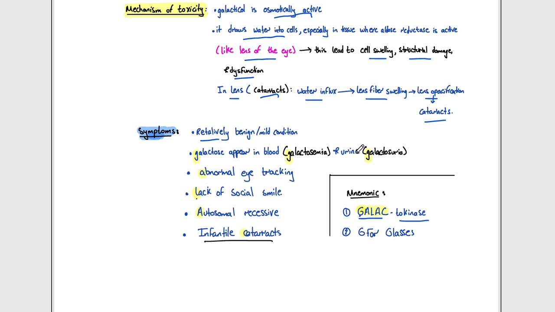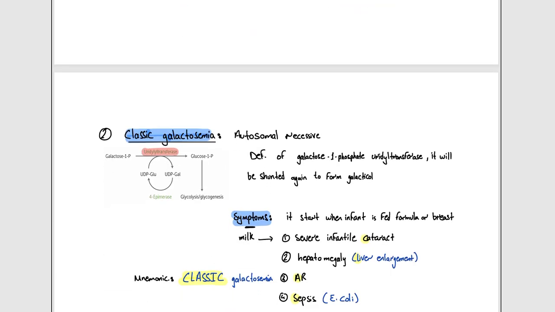So the infant will present with galactosemia and galactosuria. There would be abnormal eye tracking. There would be lack of social smile. It's an autosomal recessive disease, and they would have infantile cataracts. We said that they would develop the cataract due to what? Due to the galacticol accumulation, resulting in lens fiber swelling, lens opacification, and cataract. This is with regard to galactokinase deficiency.